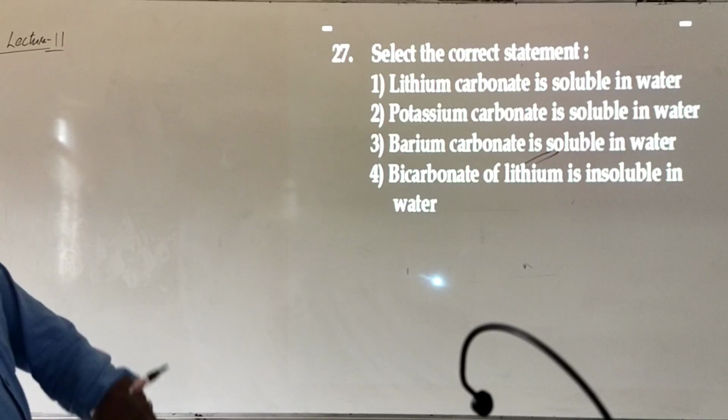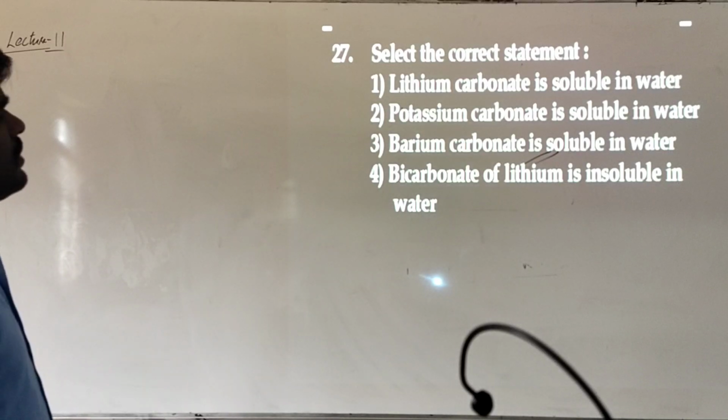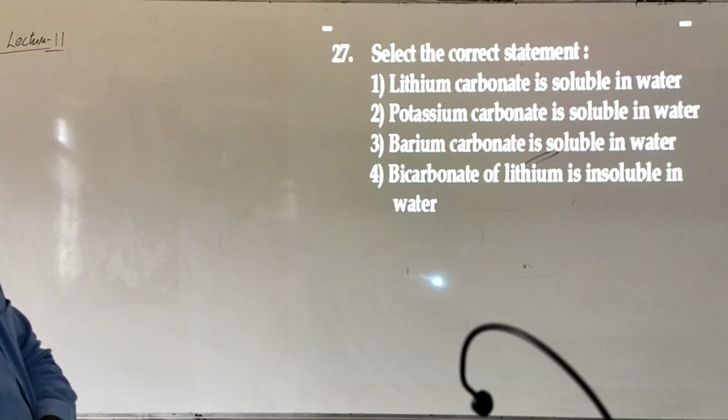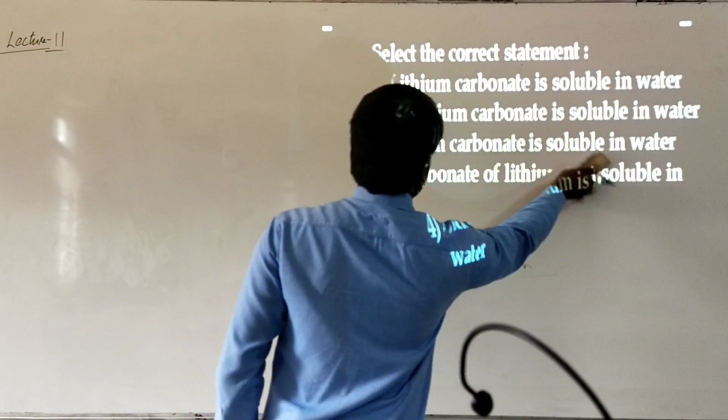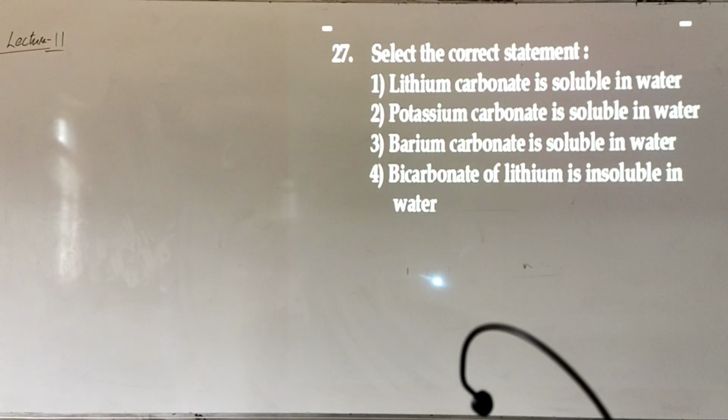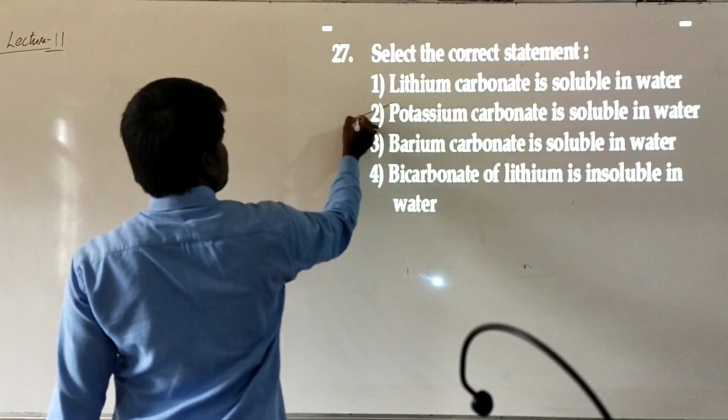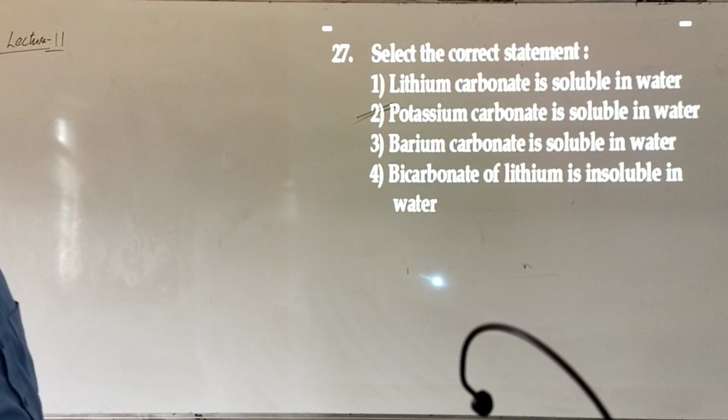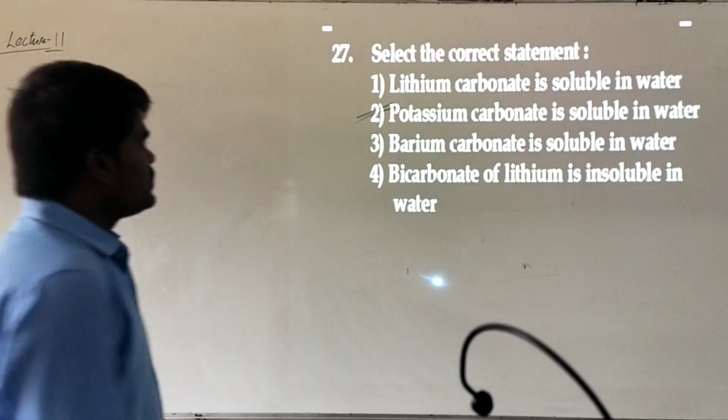Select the correct statement. Lithium carbonate is more soluble in water. Potassium carbonate is soluble in water. Barium carbonate is soluble in water. Bicarbonate of lithium is insoluble in water. He is asking us to say, among the given, potassium carbonate is soluble in water and other options are incorrect. Lithium carbonate is not soluble in water, it is actually sparingly soluble, or we can say insoluble. Barium carbonate is actually insoluble in water. Bicarbonate of lithium is soluble in water. So this is the only correct statement.